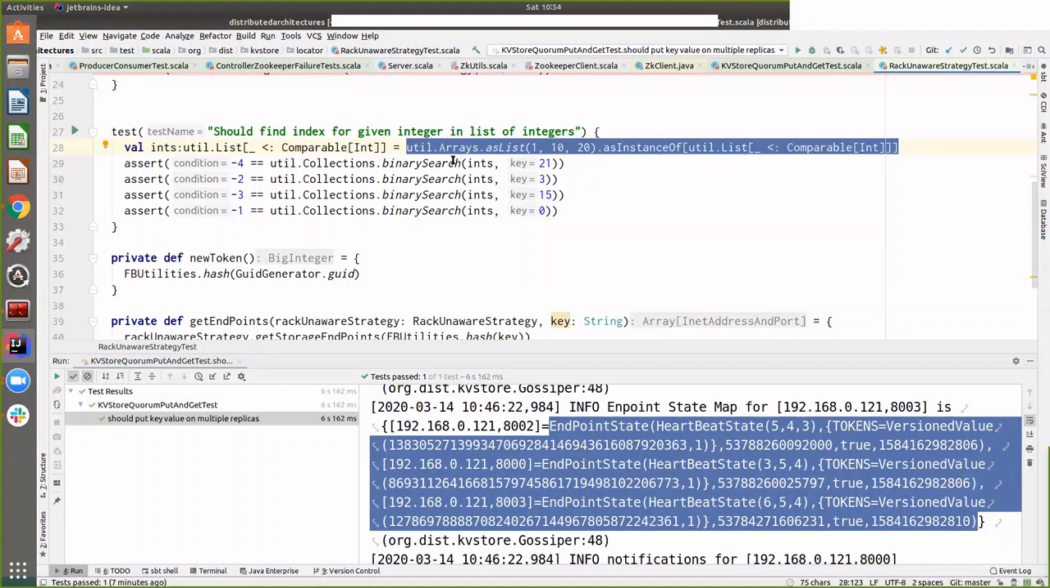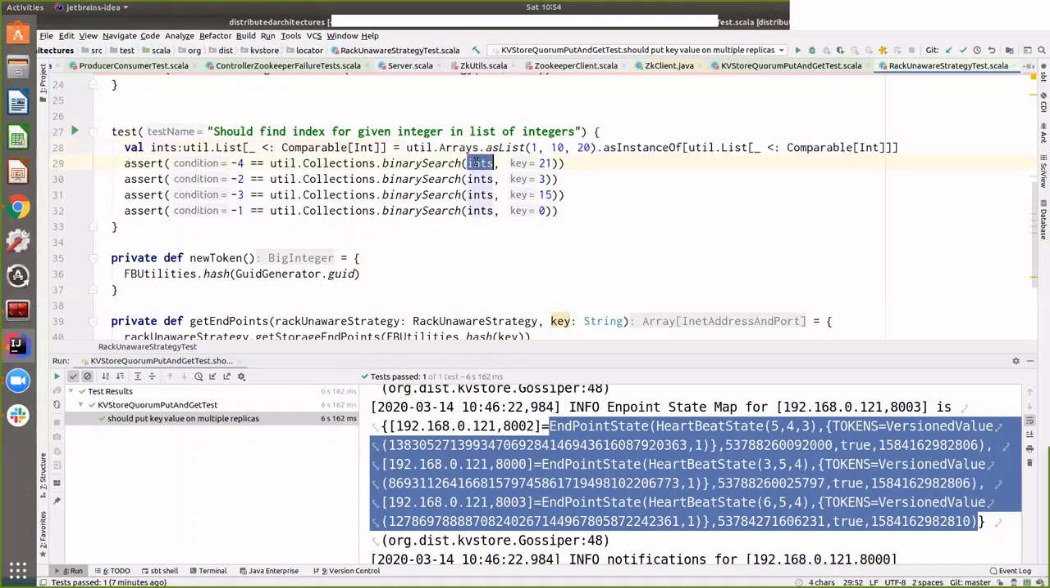And then just use something like this. So Java collections have this method called binary search. And what it tells you is you can pass it a set of integers, and for a given number, it tells you what is the place in this array